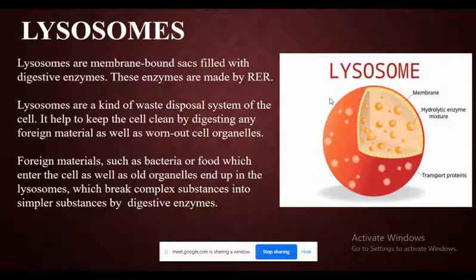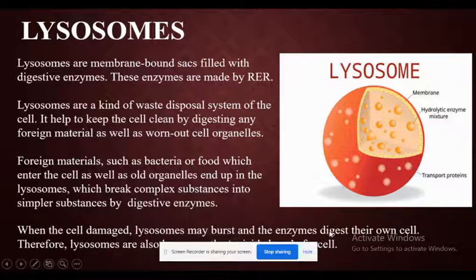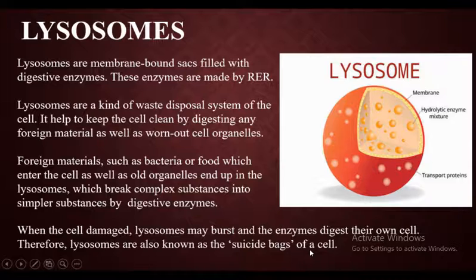If there is a complex product, it is broken down into a simple one by using the digestive enzymes, and this whole process is carried out by lysosomes. Now the next point: when the cell gets damaged, lysosomes may burst and the enzymes digest their own cell.